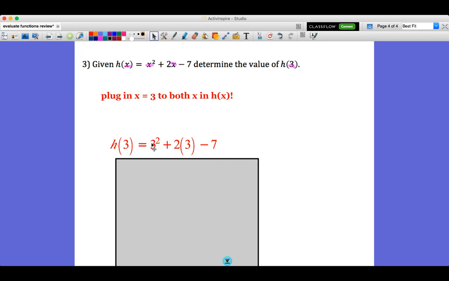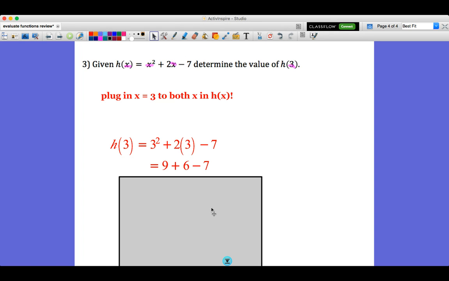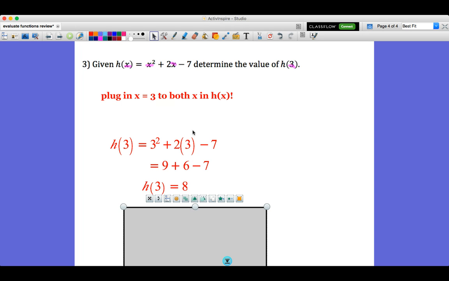You could type that right side all in Desmos all at once, or you could simplify it in steps. 3 squared is 9, 2 times 3 is 6, minus 7. Type that in. Or if you did it all at once in Desmos, your final answer should be 8 here. So h of 3 would equal 8.